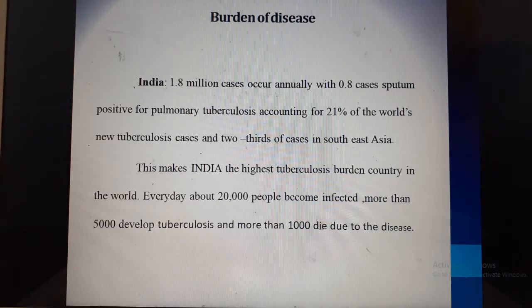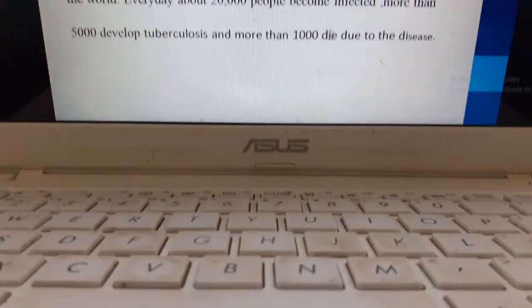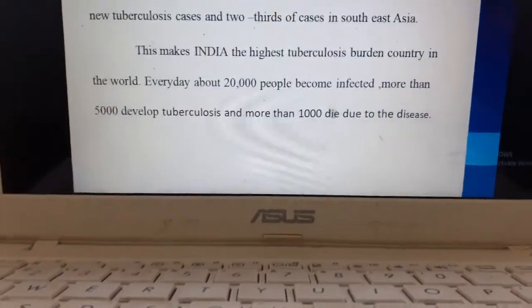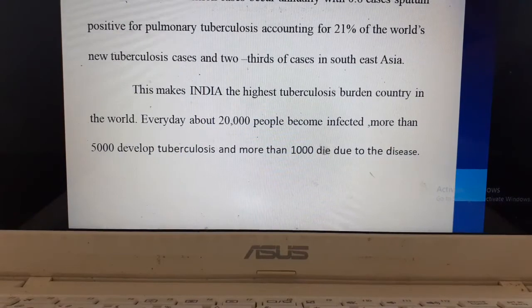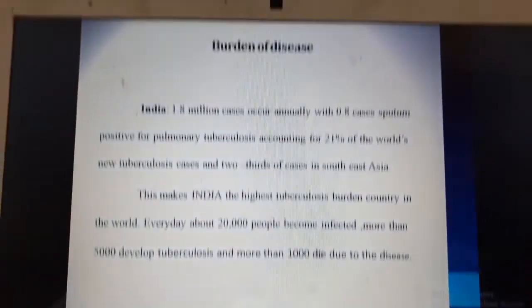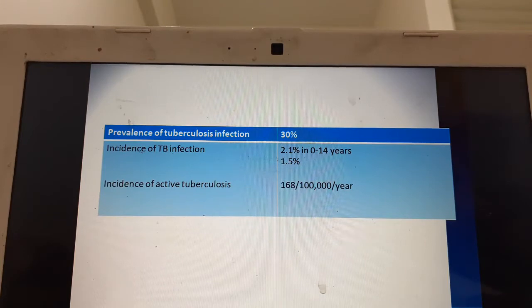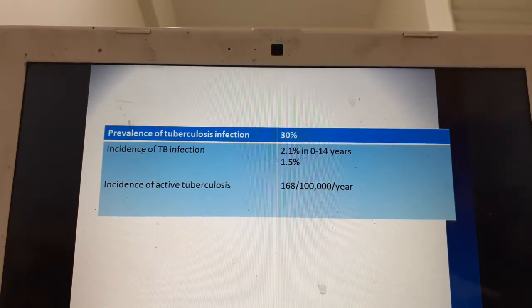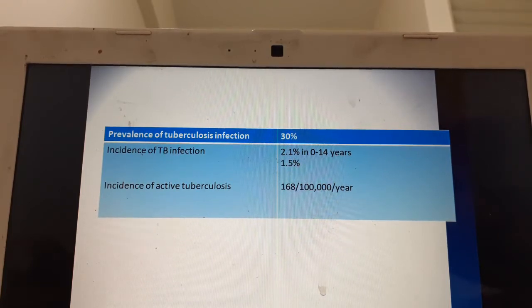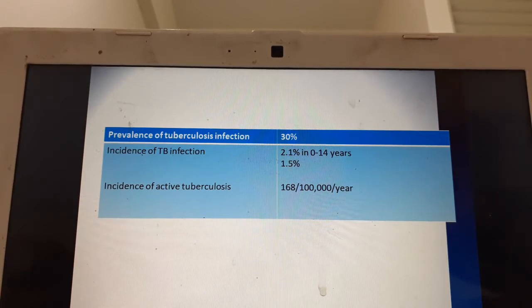Every day, about 2,000 people become infected, more than 5,000 develop tuberculosis and more than 1,000 die due to this disease. The prevalence of tuberculosis infection is 30% and the incidence is 2.1% in children less than 14 years, and the incidence of active tuberculosis is 168 per 1 lakh per year.